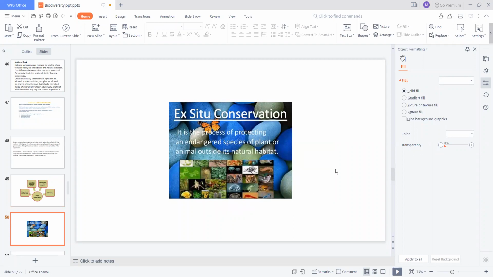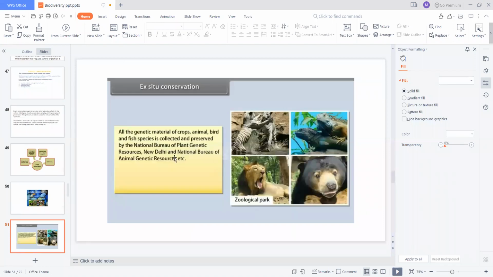Ex situ conservation is the process of protecting mainly endangered species of plants or animals outside their natural habitat. These methods are mainly to protect and conserve endangered plant and animal species. The genetic material of crops, animals, birds and fish species is collected and preserved by the National Bureau of Plant Genetic Resources, NBPGR, New Delhi, and the National Bureau of Animal Genetic Resources.